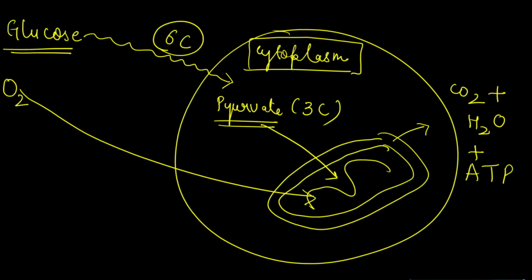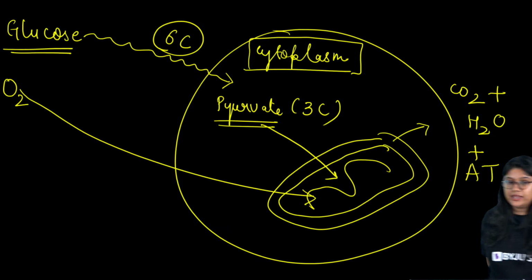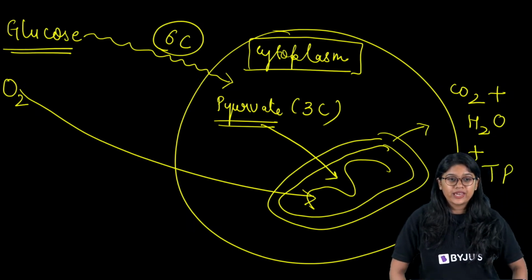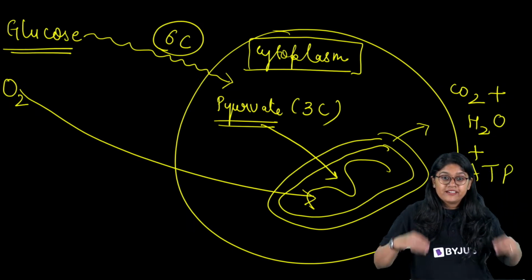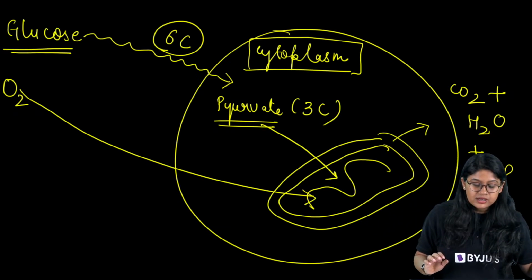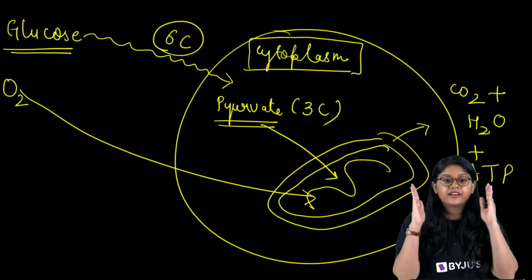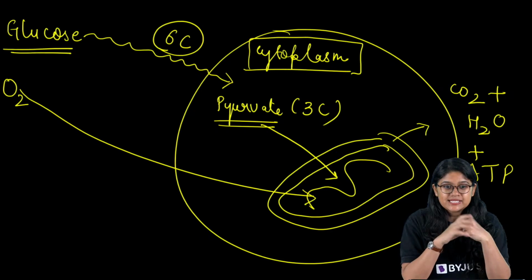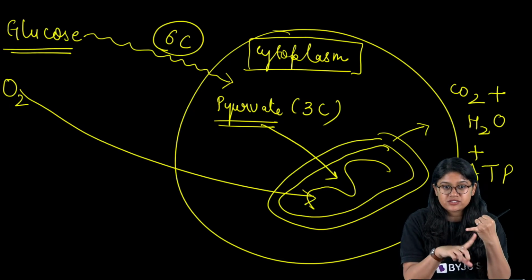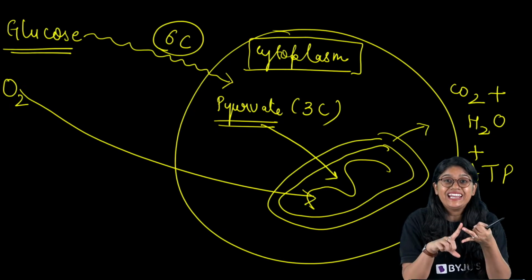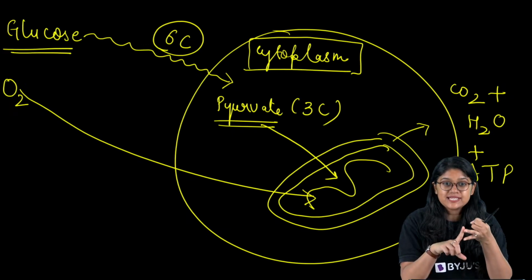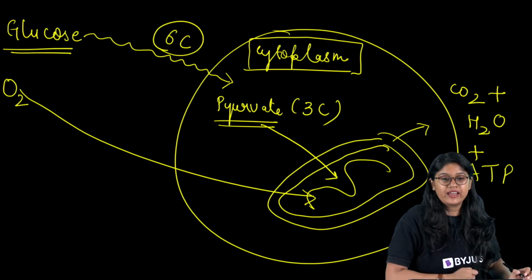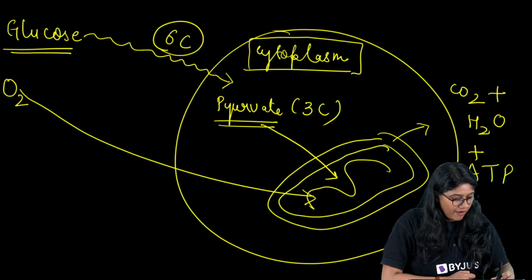Rohit, you have to wait. When the oxygen is not there, we will study that. ADP is adenosine diphosphate. Okay? Now, very good. Everyone, are we clear with this? I want you to have the clarity. Yes, ATP is the adenosine triphosphate. ADP is adenosine diphosphate. Yes? Good. Very good. Okay? So now everyone, let's go back.